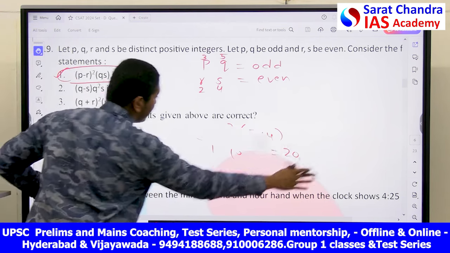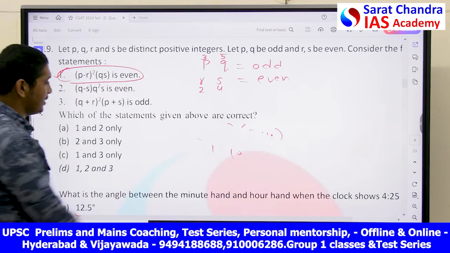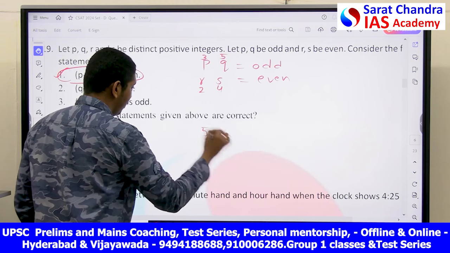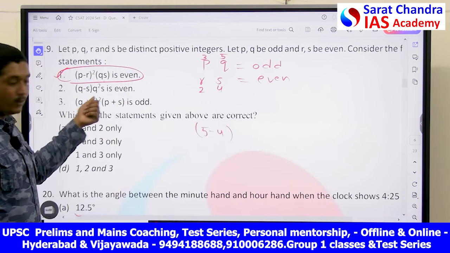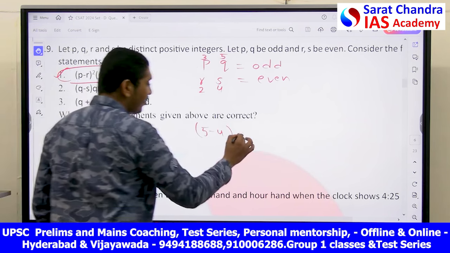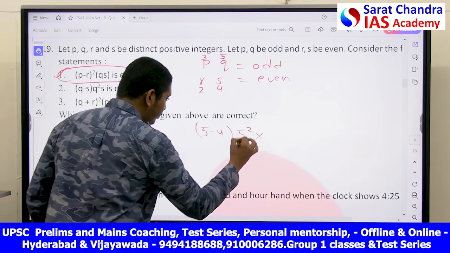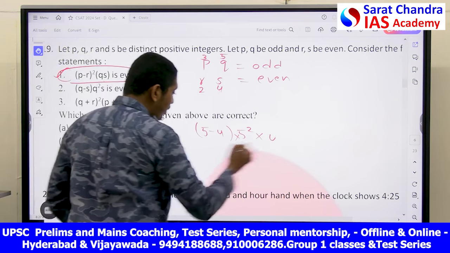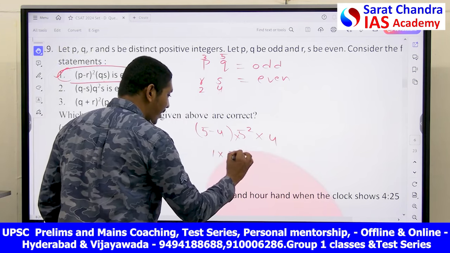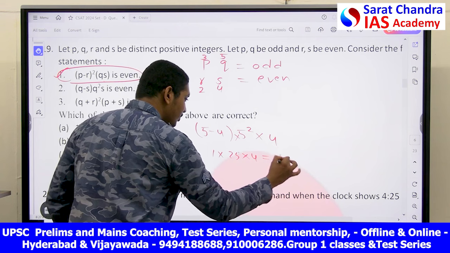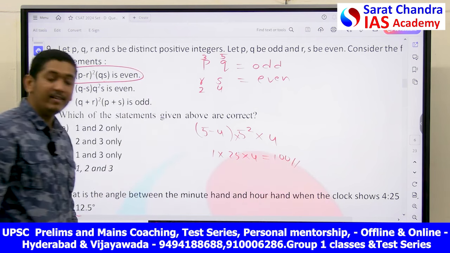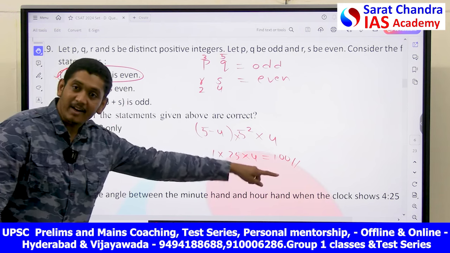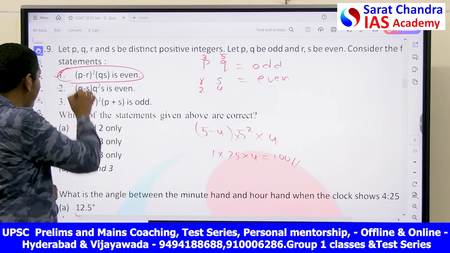Let's check it for the second one. Q minus S. What is Q minus S? 5 minus 4. Whole (Q minus S) into Q square into S. What is Q square? 5 square into what is S? 4. So what will this give? 1 into 25 into 4. That is equal to 100. Is 100 an even number or odd number? Here he has given it is even. 100 is even. Yes, obviously the answer is right.